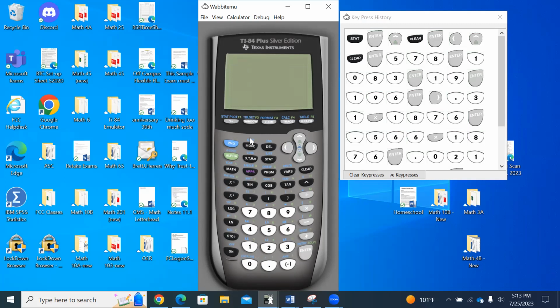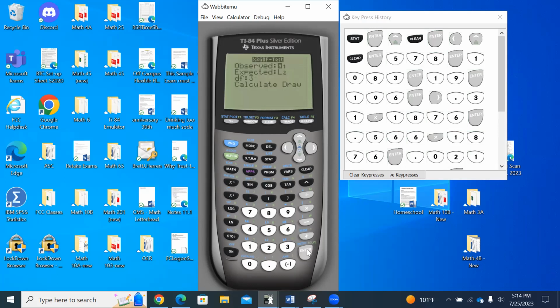Okay, so now we go second, quit, right? We get the blue, quit to get out of that mode. And then we're going to go stat. I'm going to go over here and go way, way down to D, at least on the TI. I have a TI 84. If you have an 83, again, you'll do something a little different as I wrote out. Chi-squared, goodness of fit test. X-squared, goodness of fit test.